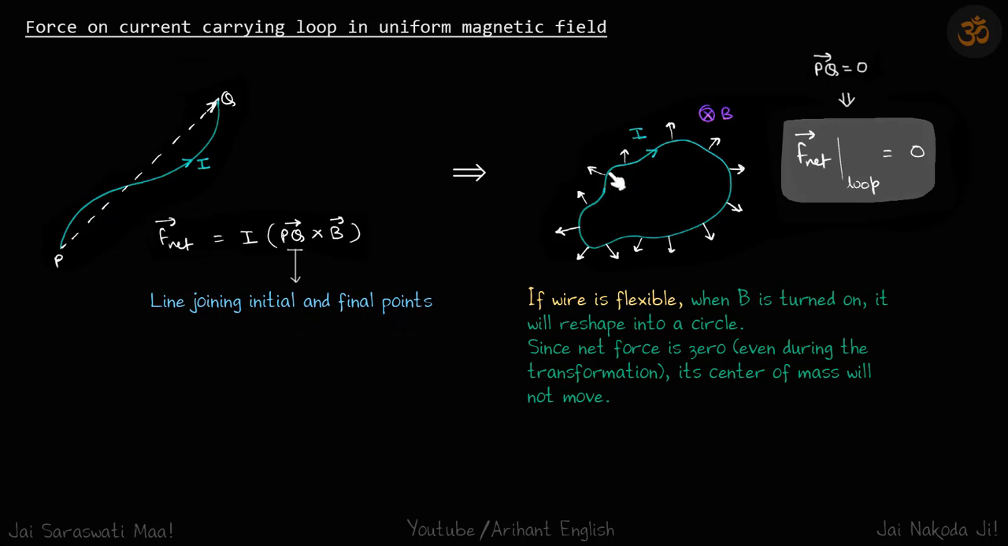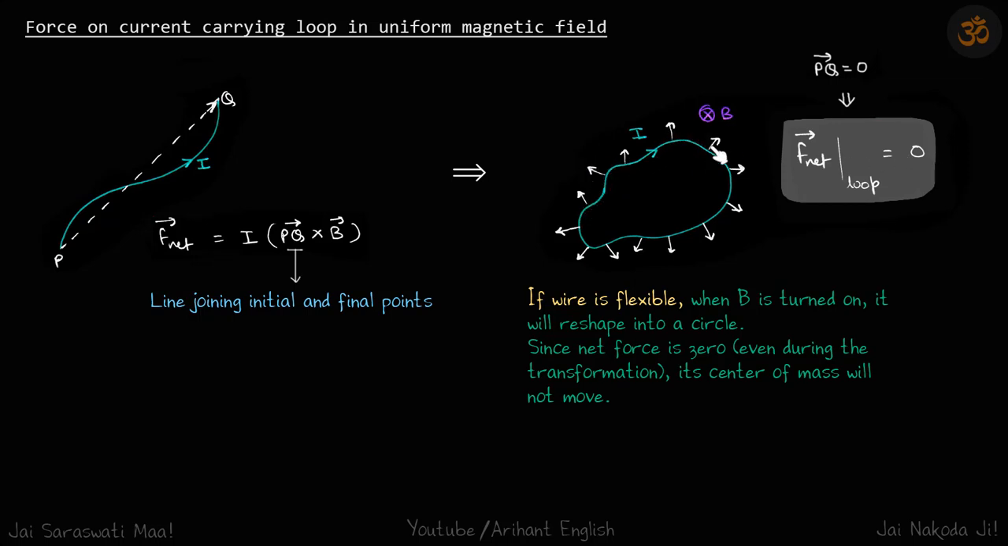So if we take a closed loop in which the current is traveling, then if you take any point as the starting point, that will be the P point, and you come back to it, and the same point will be the Q point also. So for a loop, PQ vector is 0. This implies that the net force on the loop is 0.